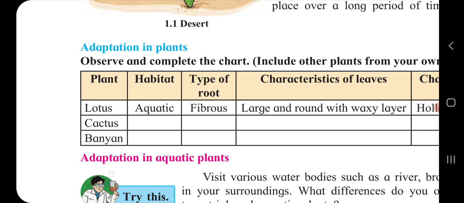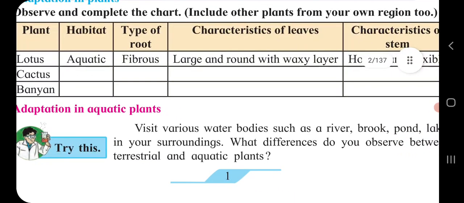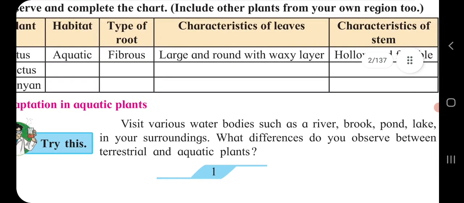So next, children, adaptation in aquatic plants. Visit various water bodies such as a river, brook, pond, lake in your surroundings. What difference do you observe between terrestrial and aquatic plants?